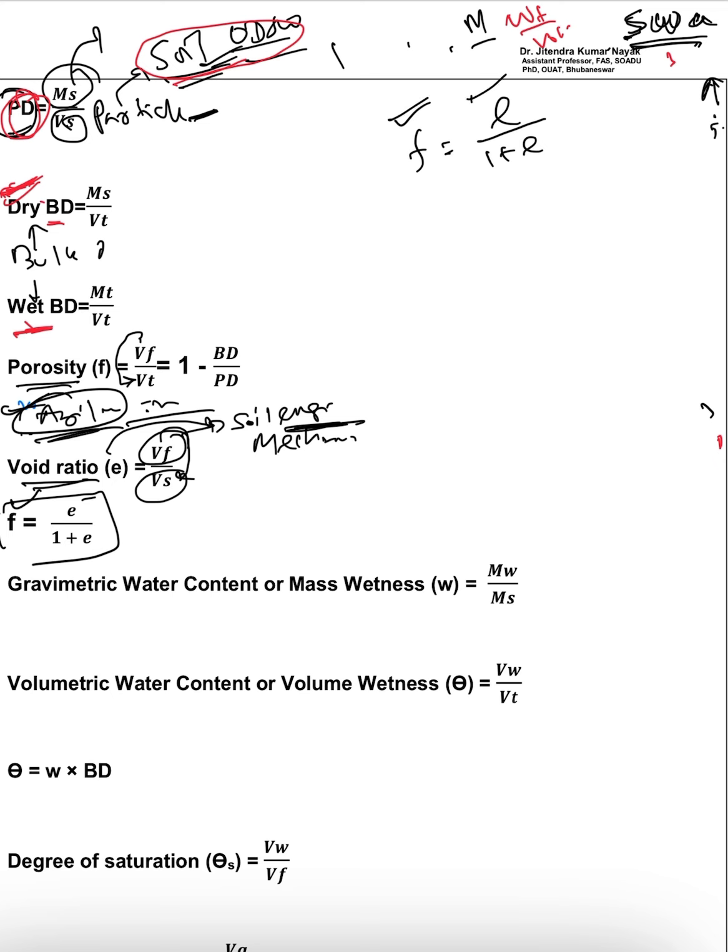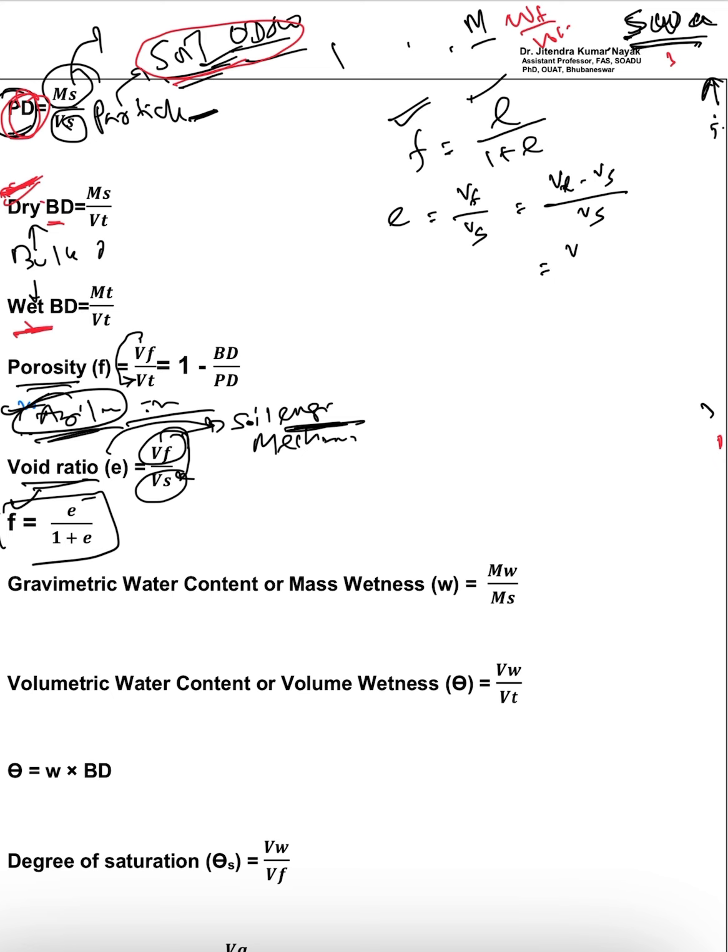Let us see how this formula is derived. As you know, void ratio E is volume of pore space divided by volume of soil. And volume of pore space is nothing but volume of total minus volume of soil, divided by volume of soil.